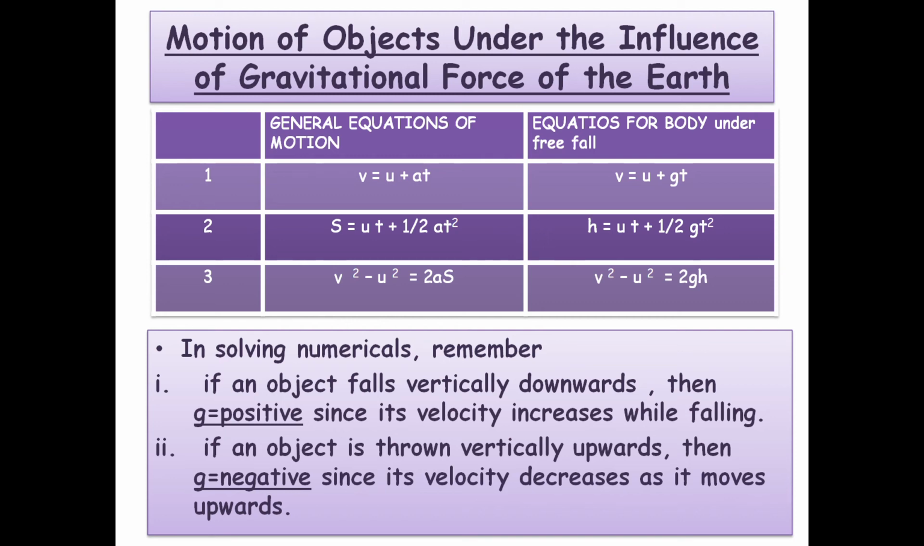Now for solving numericals, we have to remember certain points. First point, if an object is falling vertically downwards, then g will be plus 9.8 meter per second square, and velocity is increasing. Initial velocity will be 0 for a body which is falling vertically downwards. Whereas if an object is thrown vertically upward, then for that small g will be minus 9.8 meter per second square, and in this case the final velocity of the object will be 0.